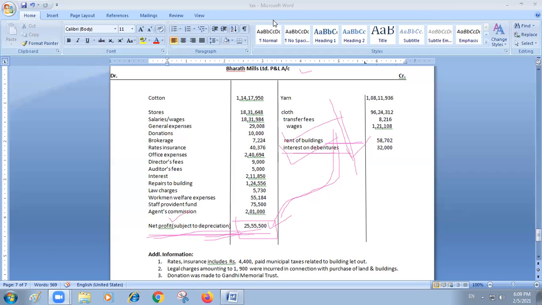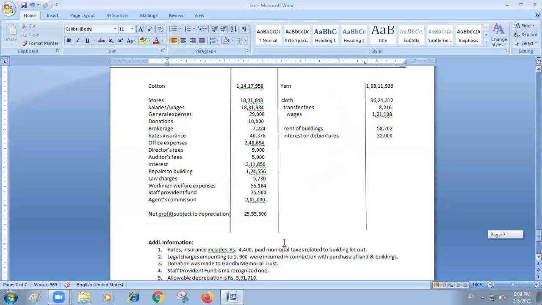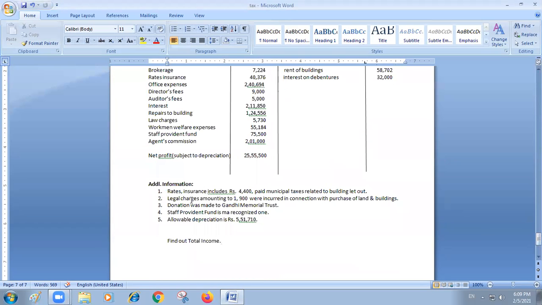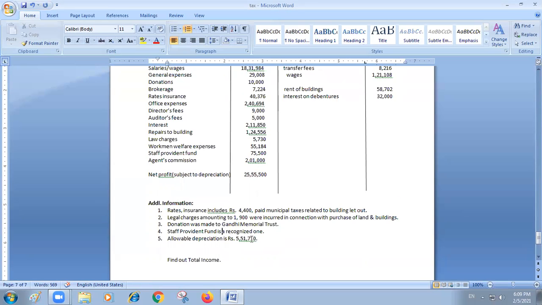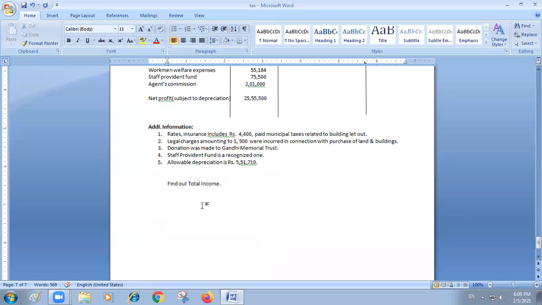Now you can see this is the additional information. Rates, insurance includes legal charges, amounting to donation. Staff provident fund is a recognized provident fund, allowable depreciation. So find out total income. This is the problem given. We have to find out. First, I am doing the solution. Kindly make a note. Solution.